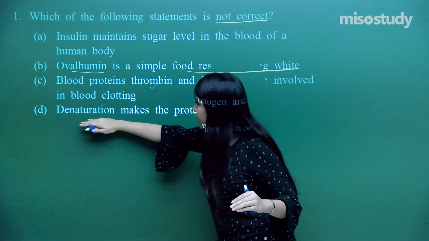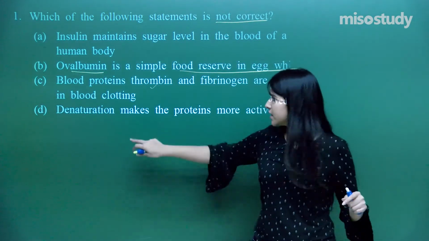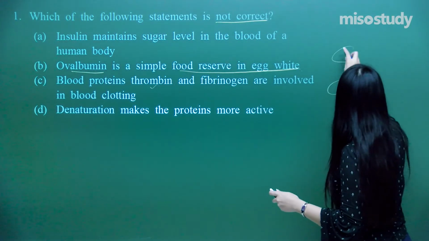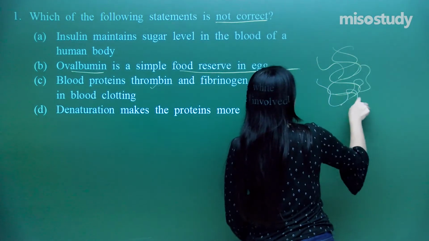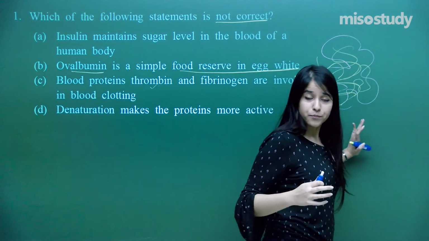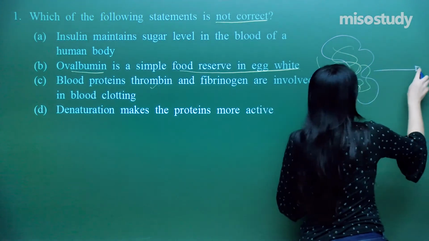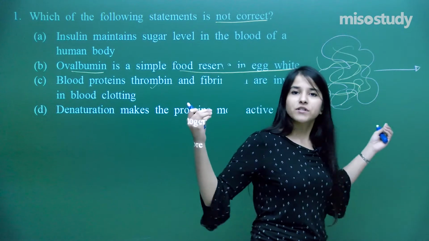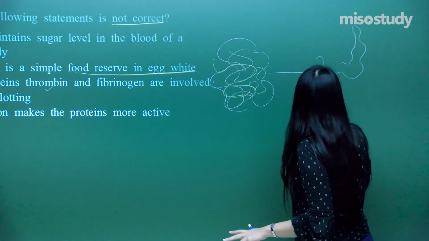Now let's move on to this one: denaturation makes the proteins more active. Is it so? Just try to recall the concept. Denaturation is actually unfolding of the protein. A proper protein has primary, secondary and tertiary structures, which are folded into each other. Denaturation means that, due to temperature or pH changes, this structure opens up. So we have something like this, a denatured protein.